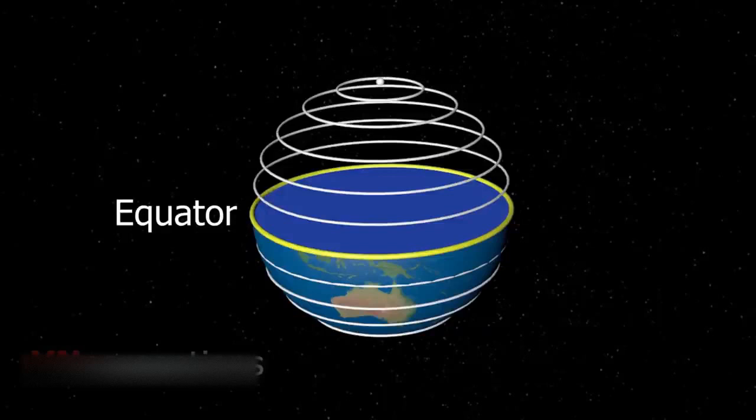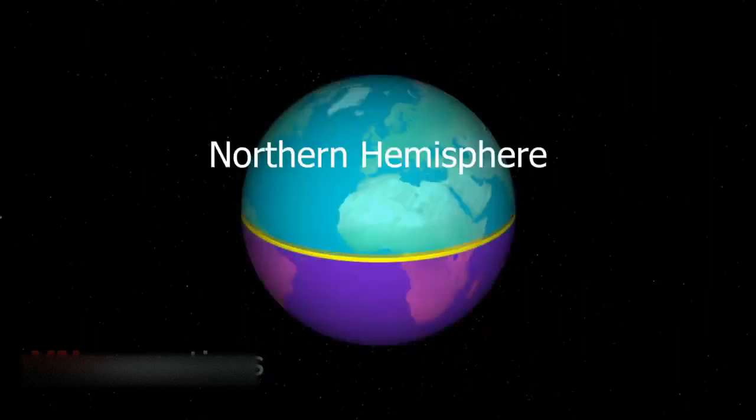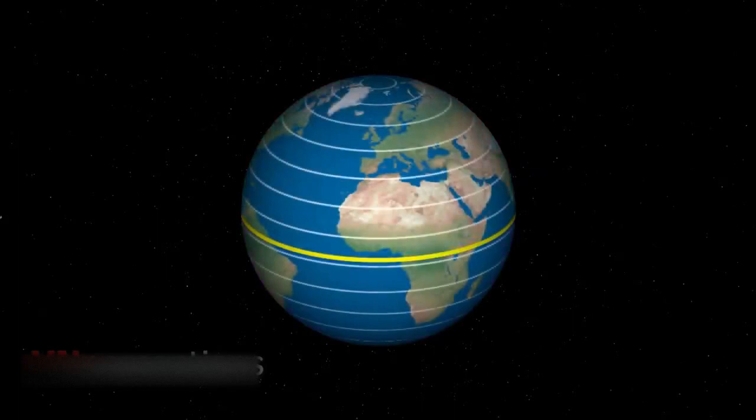The equator, that is at 0 degrees, is the most important latitude and the largest circle that can be drawn on the globe. It divides the earth into the northern hemisphere and southern hemisphere. Now, the distance between any two parallels of latitude is always 111 kilometers. The North Pole and the South Pole are fixed points and serve as basic points of reference.